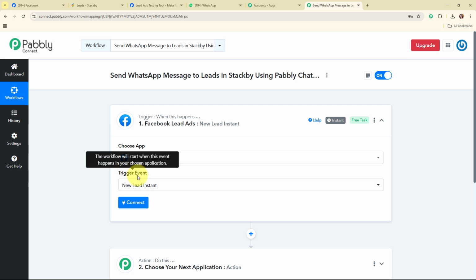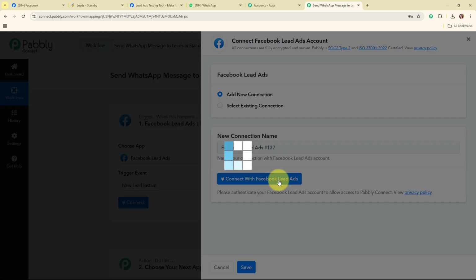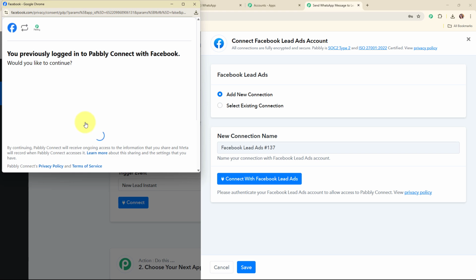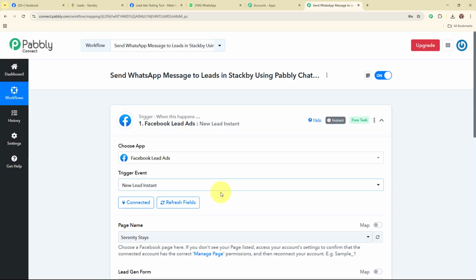Alright, so now after selecting my trigger event, I'm going to connect my Facebook lead ads with Pabbly Connect by clicking on this connect. Here to build a new connection, I'm going to select add new connection. If your Facebook lead ads account is already connected with Pabbly Connect, then you can click on select existing connection. And now here to build a new connection, I'm going to click on this connect with Facebook lead ads. Here I'm going to click on this continue as Jesse. And authorization successful. So here I easily got connected because I was already logged in to my Facebook account.